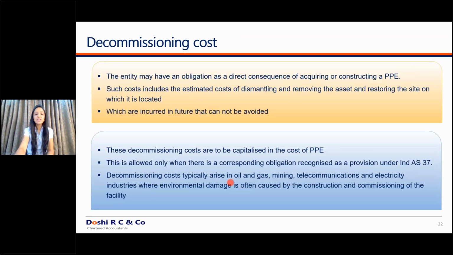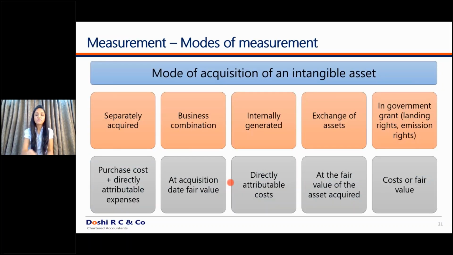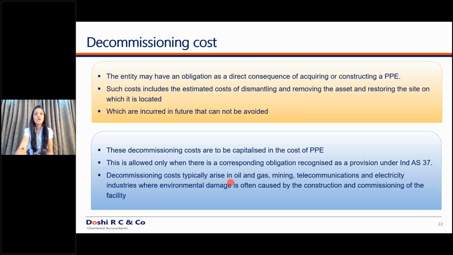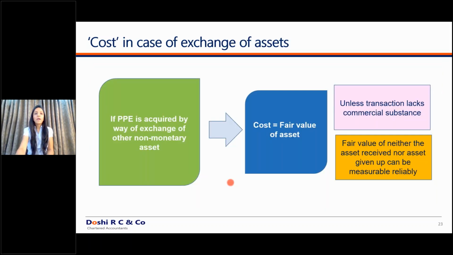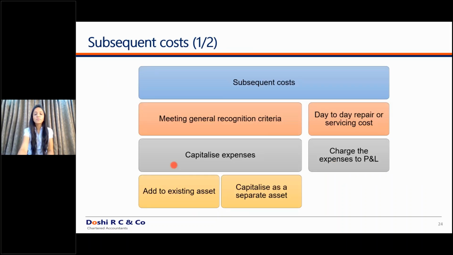So this was detailed guidance about the measurement of an asset, the decommissioning cost for an asset as we discussed in a detailed manner, and the exchange of assets. So exchange of assets and the decommissioning cost we have discussed in a detailed manner. If you have any queries on the measurement part also, you can list it down. We will discuss it at the end of the session. Moving ahead.